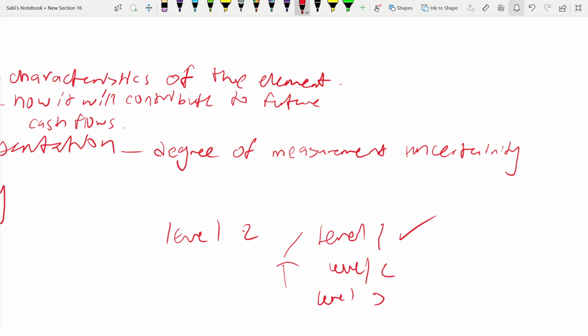But what if the building that you have purchased is unique? Then it's level 3, right? Which is more difficult. So it's more difficult to get the fair value. But even if the fair value is done through level 3, it is still preferable to the cost, the method using historical cost. Why?